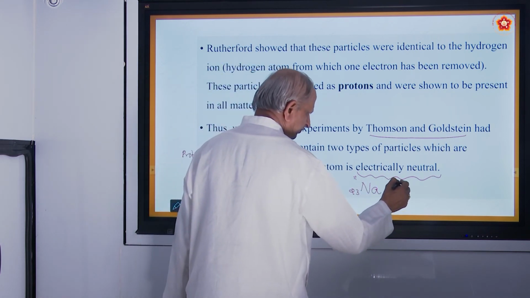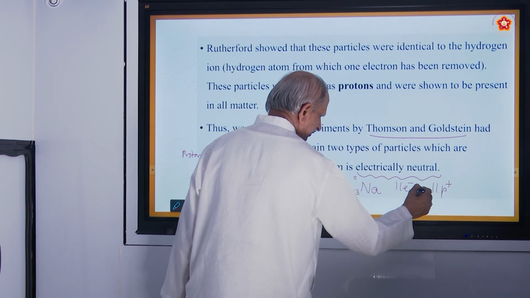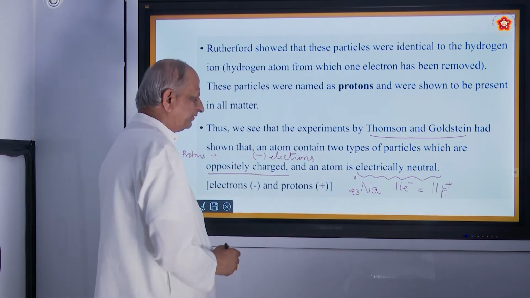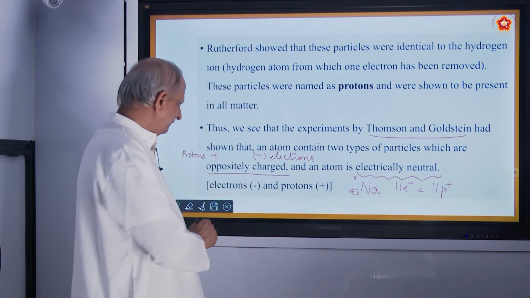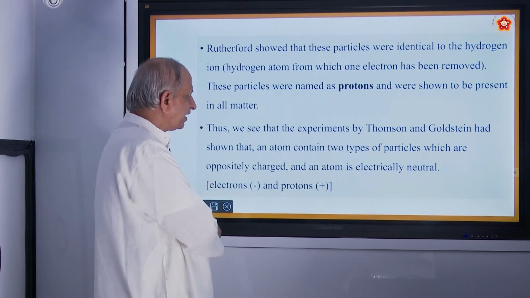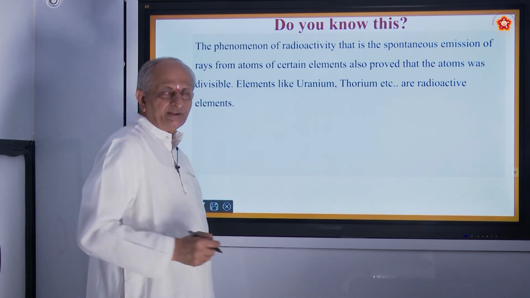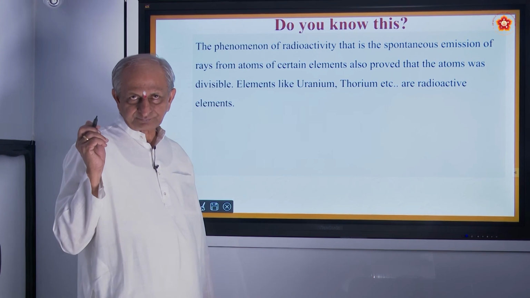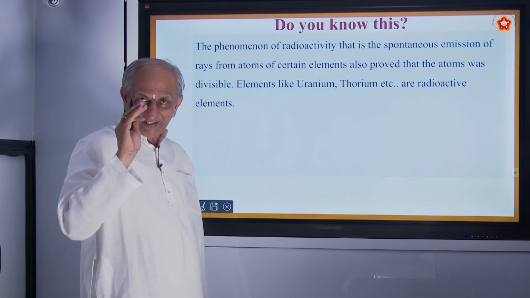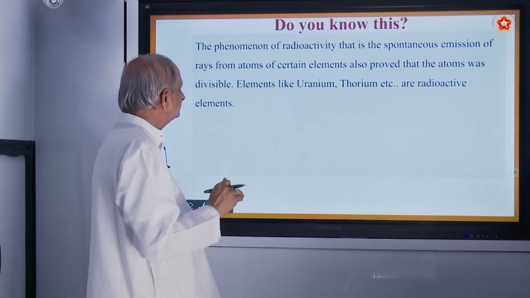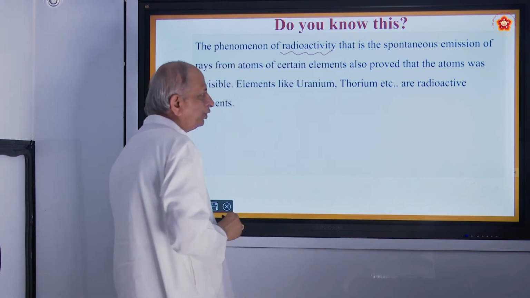So the number of protons is equal to the number of electrons. Therefore, we say that an atom is electrically neutral. And one more thing, this discovery of the electron and proton, meaning the breaking up of the atom, is also done by another phenomenon called radioactivity. Who discovered radioactivity?